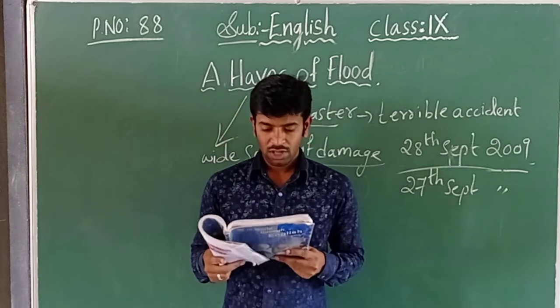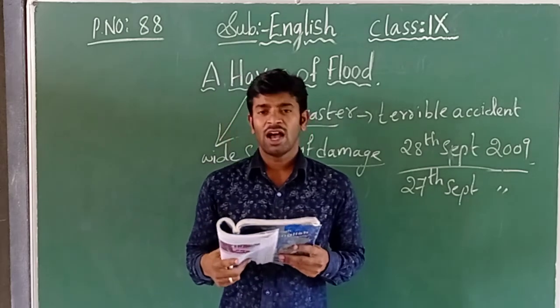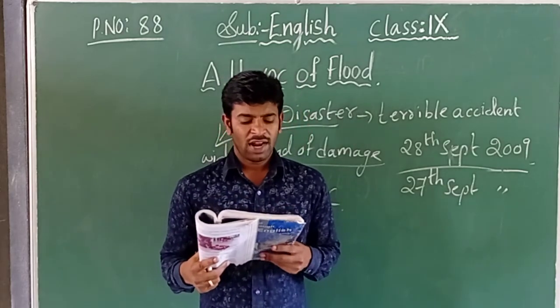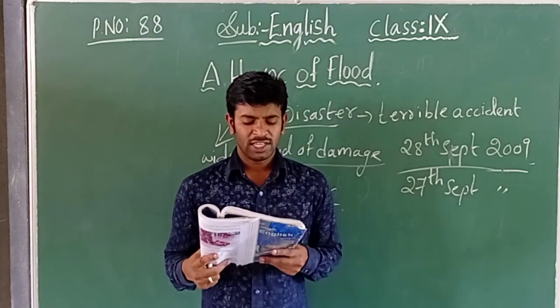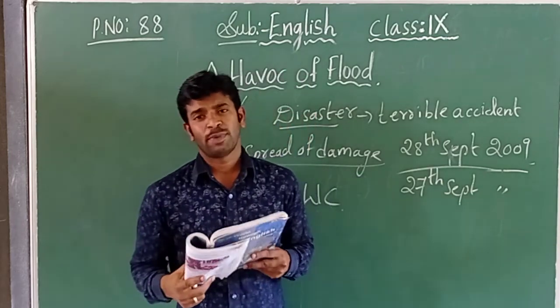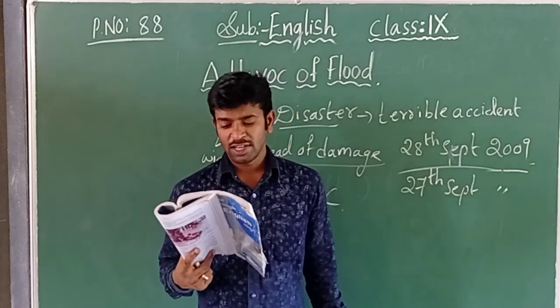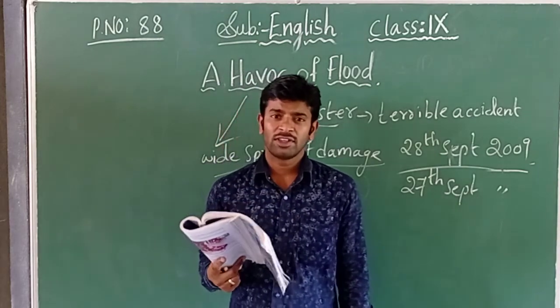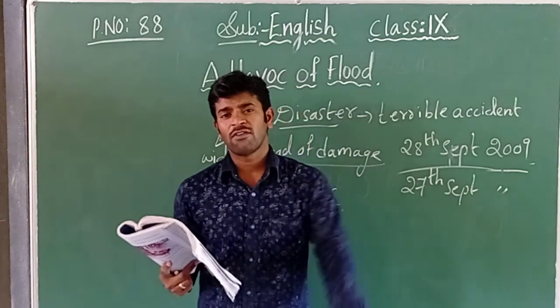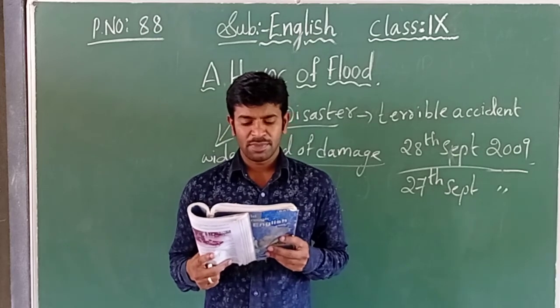Now let us hear one more paragraph. I will teach it in this class. The floods inundated about 60 villages all over the district. That means the floods spread over how many villages, children? It spread over about 60 villages all over the district. From all over the district, 60 villages are covered with water itself. Many of them completely submerged.